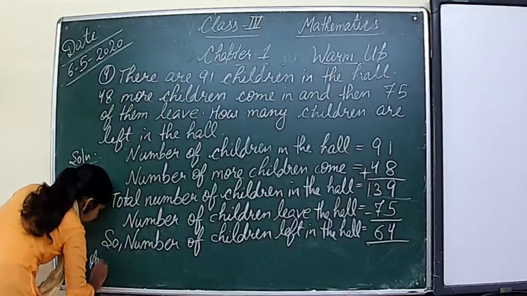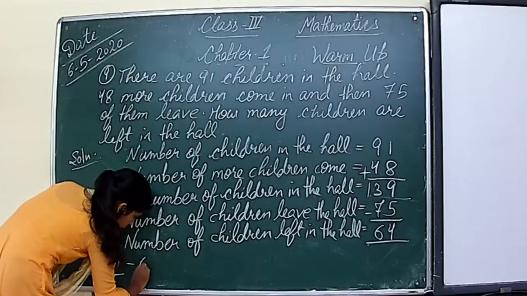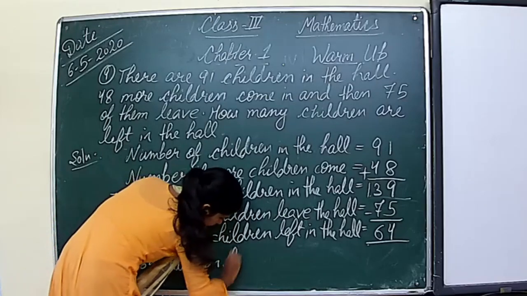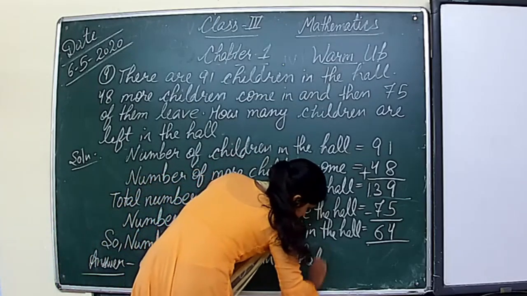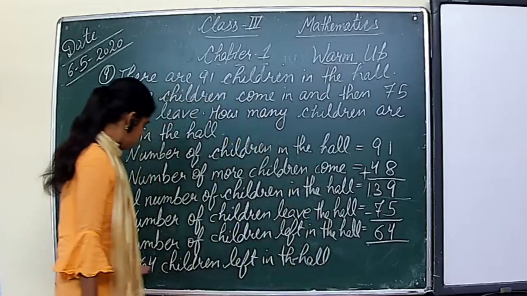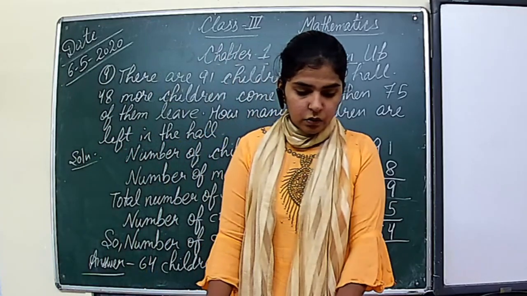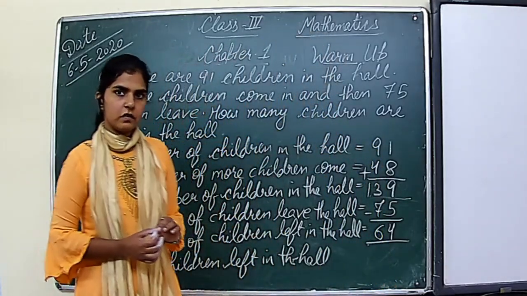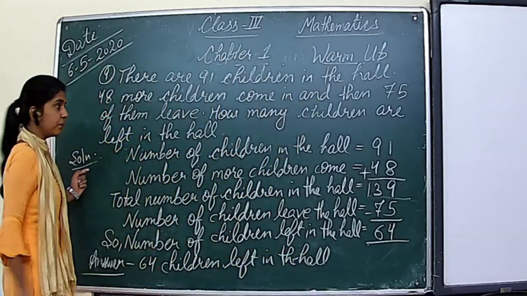To that we will write answer, 64 children left in the hall. Okay, 64 children left in the hall. So now next question is multiply and write the answer. Okay, so let's start question number 10.